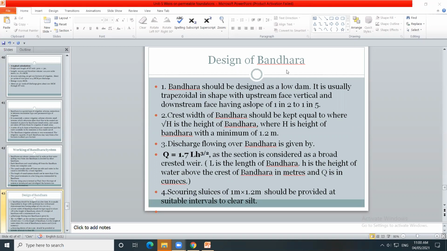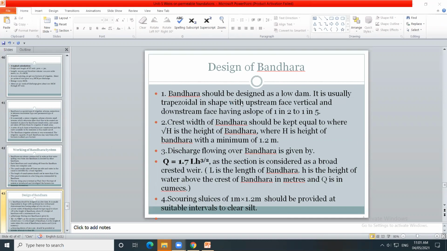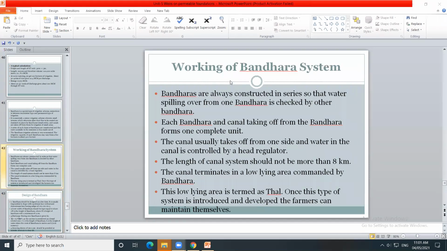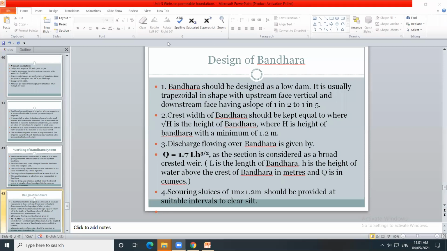Working and design of the Kolhapur type bandara. In the exam they may ask the working and construction of this. Discharge flowing over the bandara is calculated by this equation: 1.7 into L into H raised to 3 by 2. Okay. So in the exam, they may ask the working, design and construction of this Kolhapur type weir. You have to write this working principle and design of the bandara, how it is done.